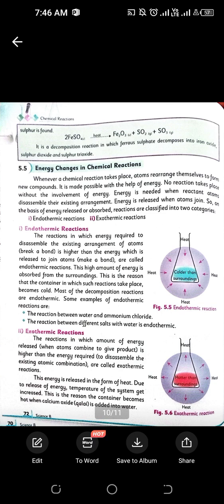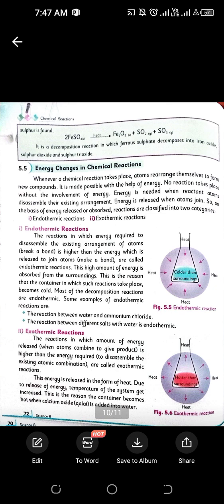Then we have energy changes in chemical reactions. Chemical reactions, on the basis of energy, whether it's absorbing or releasing, are further divided into two types: endothermic reaction and exothermic reaction. In endothermic reaction, there is absorption of energy into the molecules.